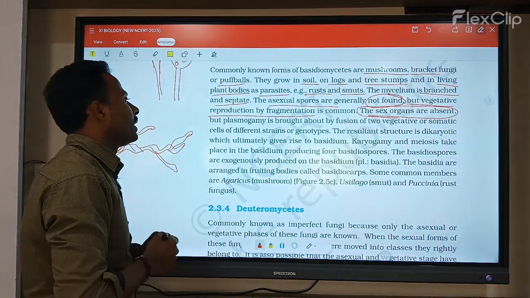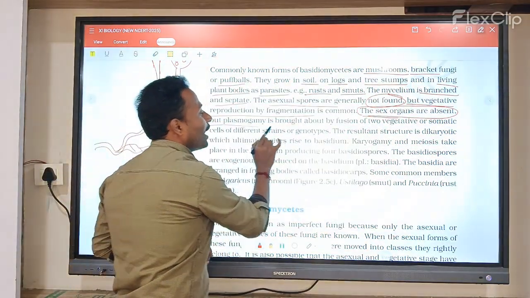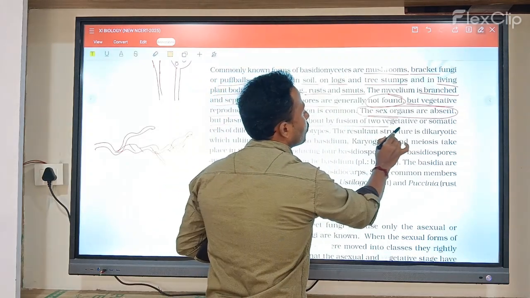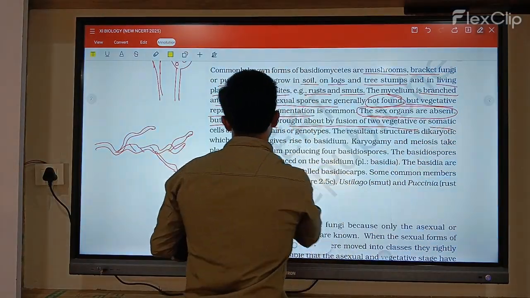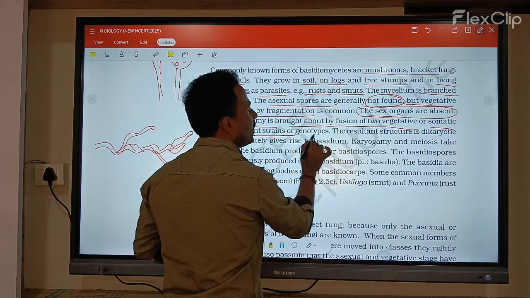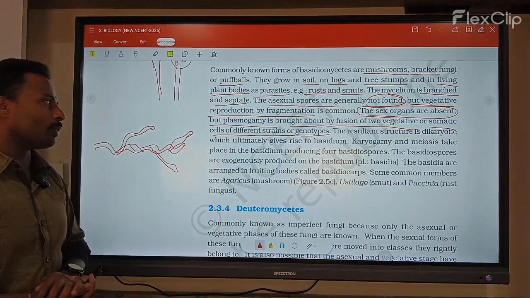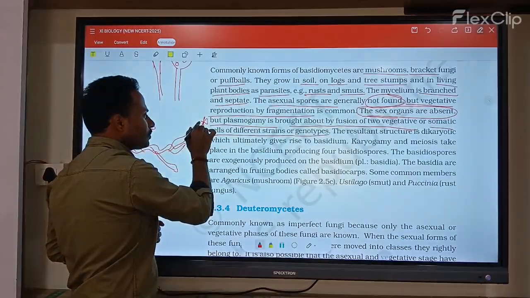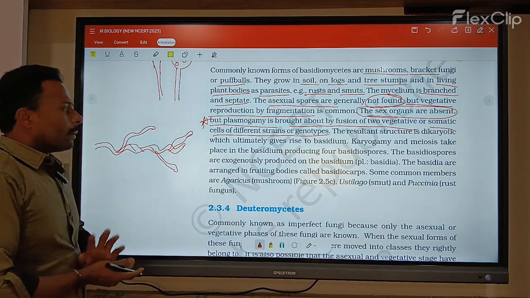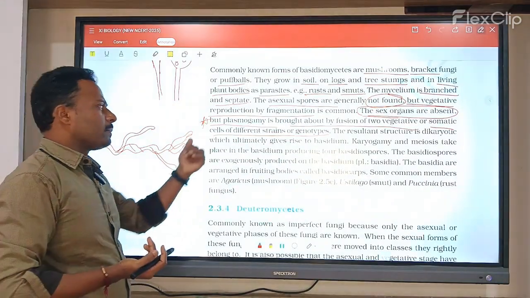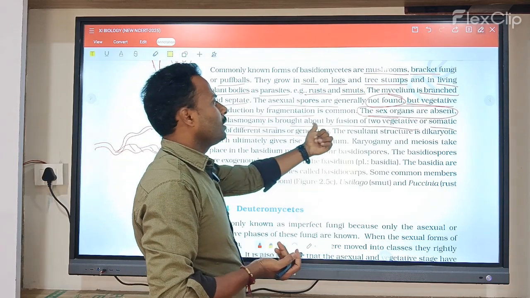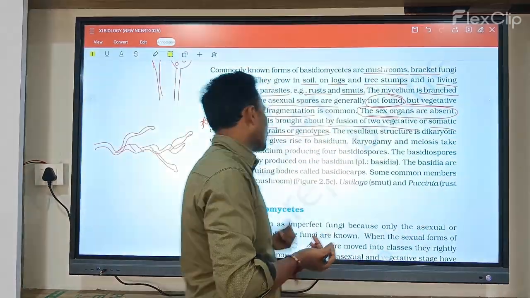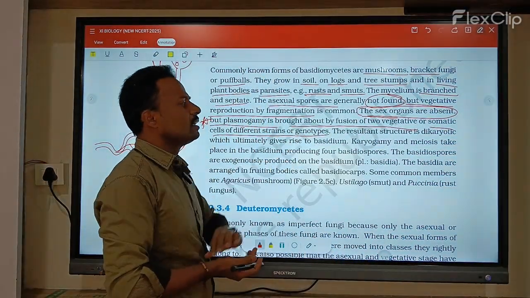The very important point here is that plasmogamy is brought about by fusion of two vegetative or somatic cells of different genotypes.